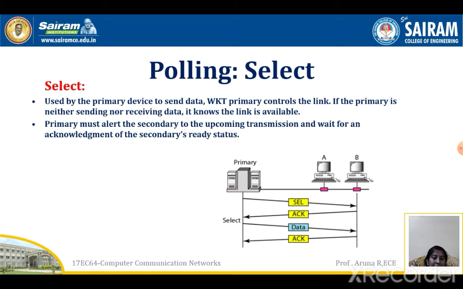When B sends the acknowledgement, now the primary is going to send the data, and for that data it gets an acknowledgement. So select is used by the primary to send the data. We know that the primary controls the link. If the primary is neither sending nor receiving data, it knows the link is available. The primary must alert the secondary to the upcoming transmission and wait for an acknowledgement of the secondary's ready status. That is, whenever the primary is sending information to the secondary, it uses the select signal.